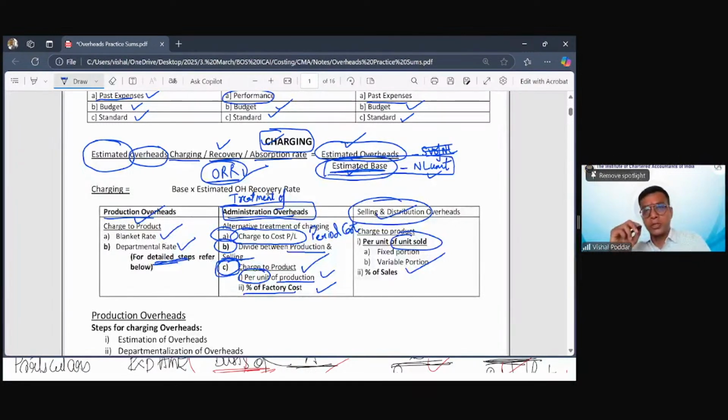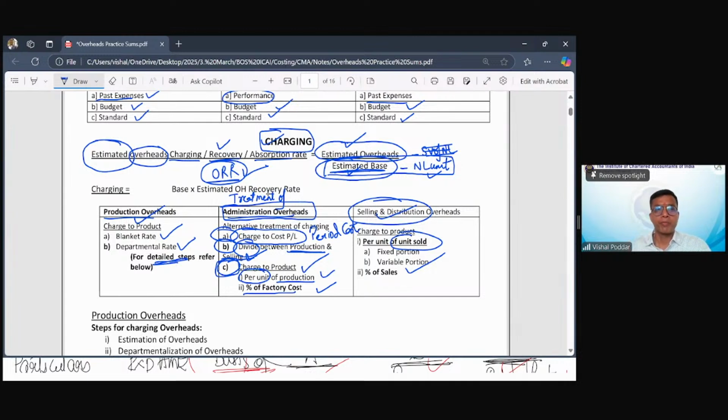So you find in cost sheet format that administration is given as administration related to production, so you write it after factory cost. If it is given administration general, you write it with selling and distribution overheads, because then it deals with administration relating to selling. So this is another approach where you charge it to the product by first dividing it between production related administration and selling related administration. So this is an important theory question relating to charging.